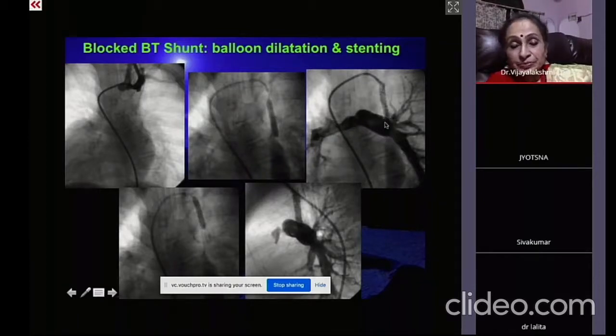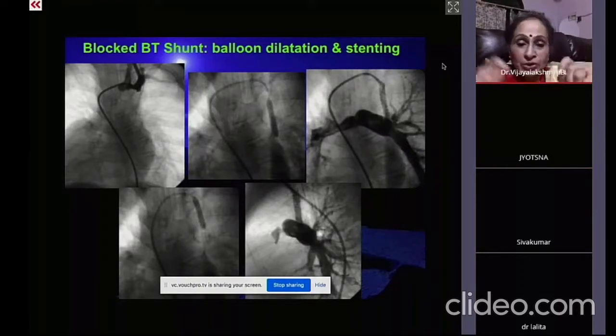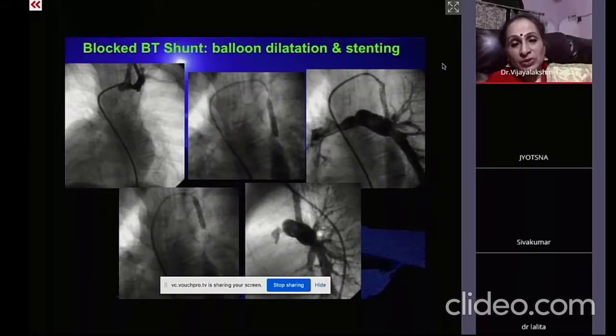No, the major problem in the acute closures of the BT shunts is the surgical problem. Correct. Like the anastomotic site abnormalities, which is responsible. Correct. So again, we are not covering that area. That's why your stent has to be partially positioned in the pulmonary artery and part of it above, so that no stenotic portion is left. And usually it is at the suture place where the stenosis occurs. And once the stenosis occurs, there is a stagnation of the blood and thrombosis. So you have to tackle the thrombosis as well as the stenosis.